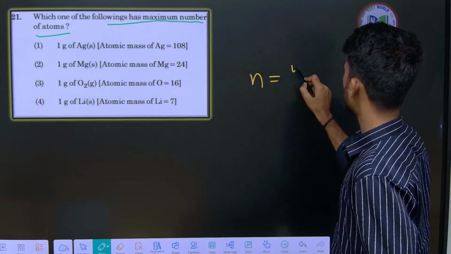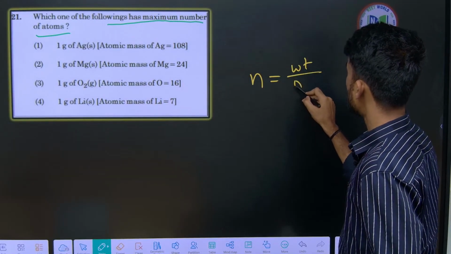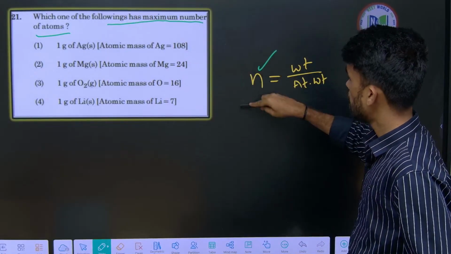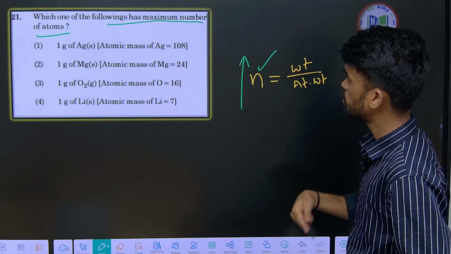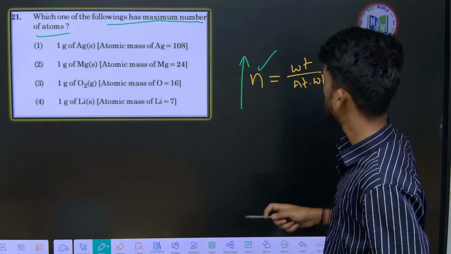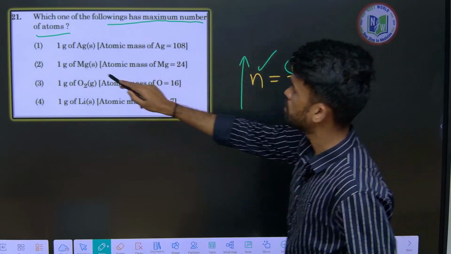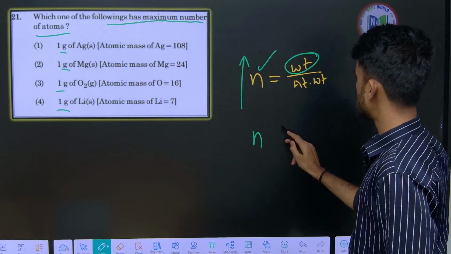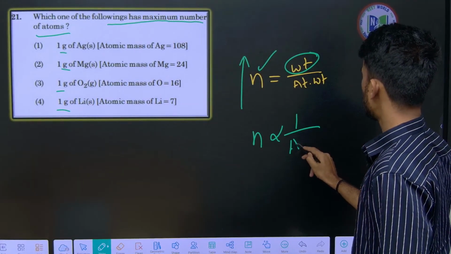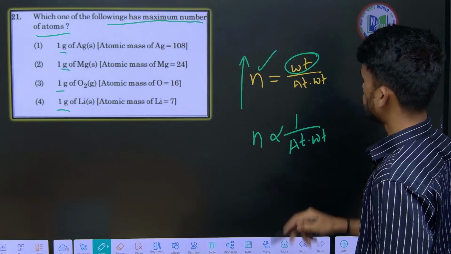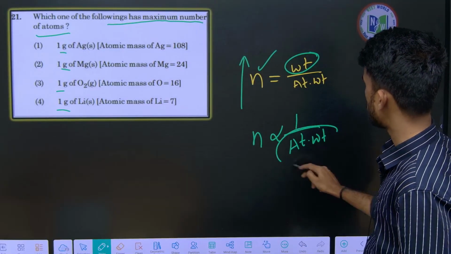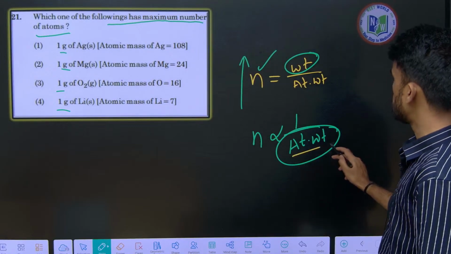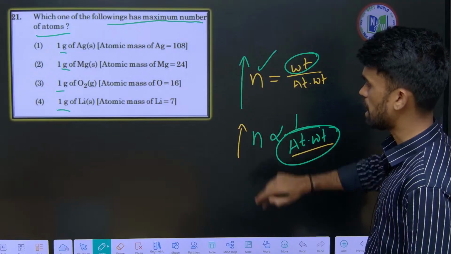How can we find it from the given weight? The given weight divided by the atomic weight gives the number of moles. Higher the number of moles, higher will be the number of atoms. Now the given weight is the same here, 1 gram everywhere. So the number of moles is inversely proportional to atomic weight. The one having maximum atomic weight will have minimum number of moles, and the one having minimum atomic weight will have maximum number of moles.